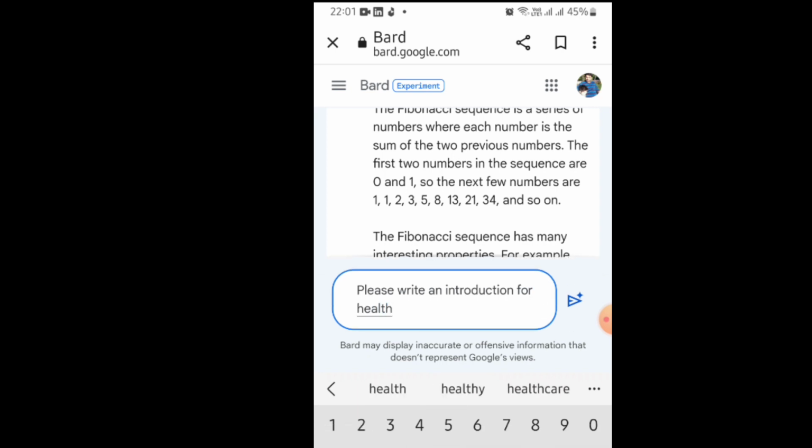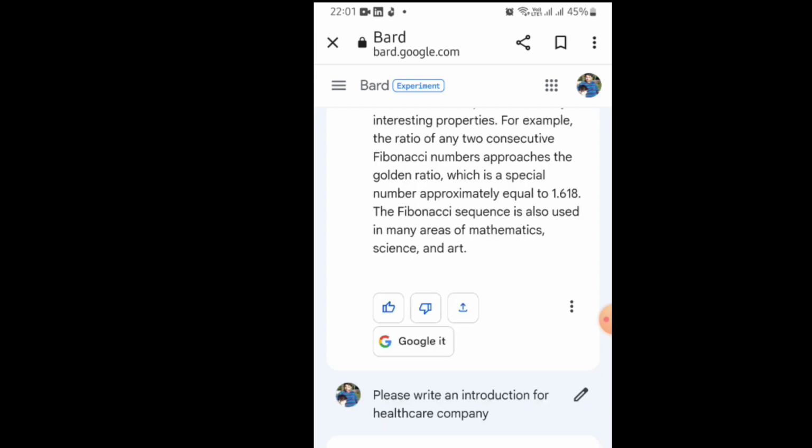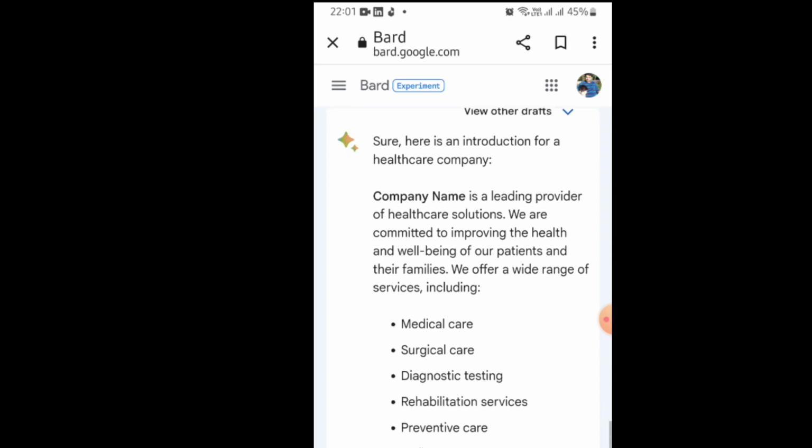Let's say you are in a healthcare company, or a recruitment company, or any industry, you can ask Google Bard to write an introductory page for your company. So here it comes.